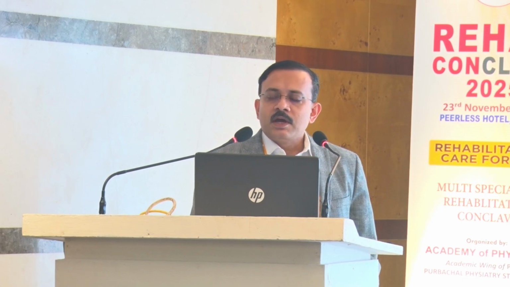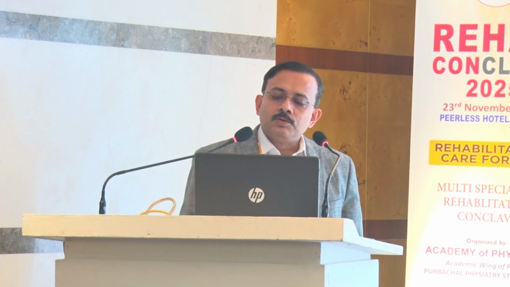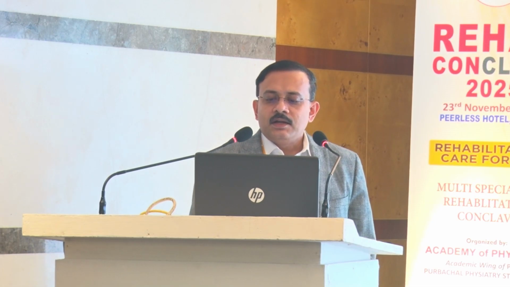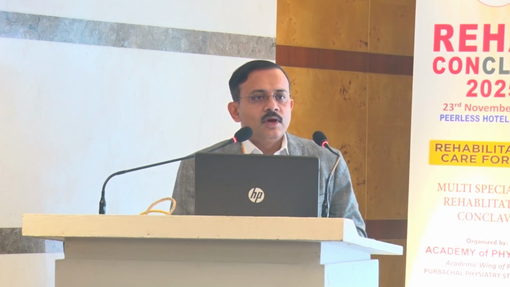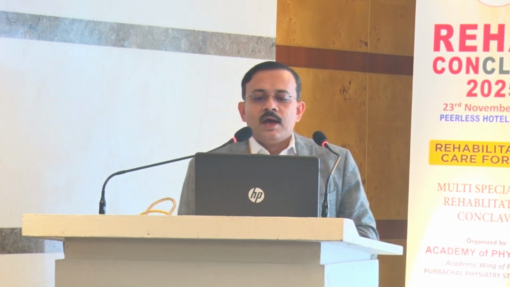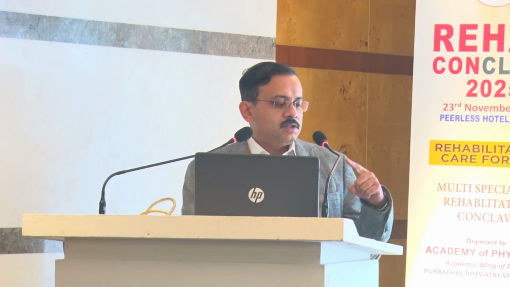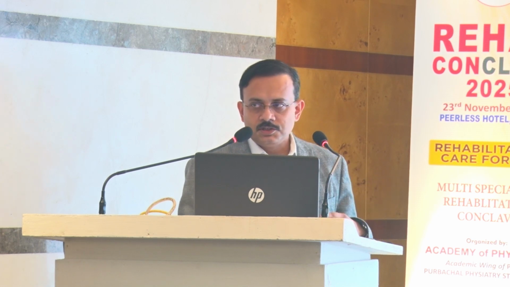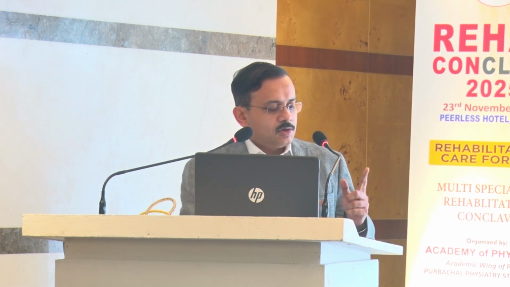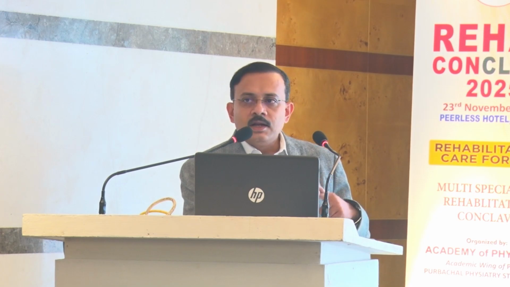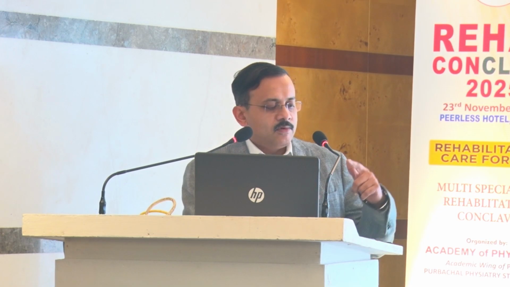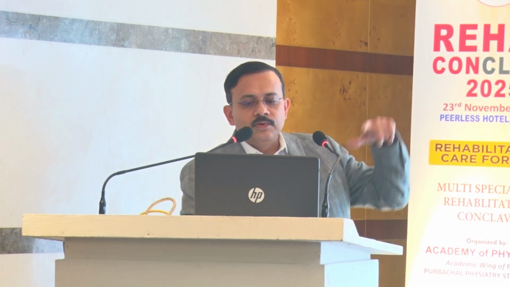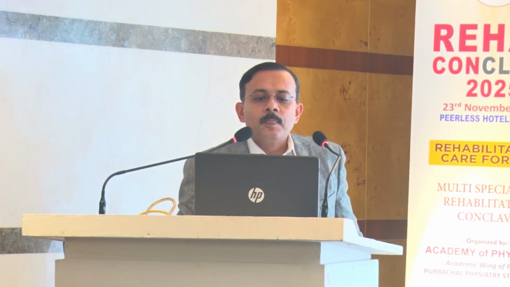Along with the spinal joints and SI joints, it can affect other peripheral joints as well. Dactylitis may happen, enthesitis may happen. Enthesitis means inflammation at the site of attachment of the tendons with the bone. Dactylitis is the sausage digit. It is nothing but inflammation of both the extensor and flexor tendons of the finger or toe.